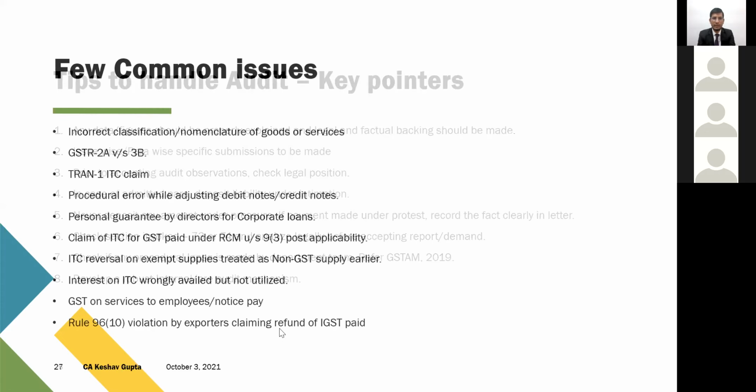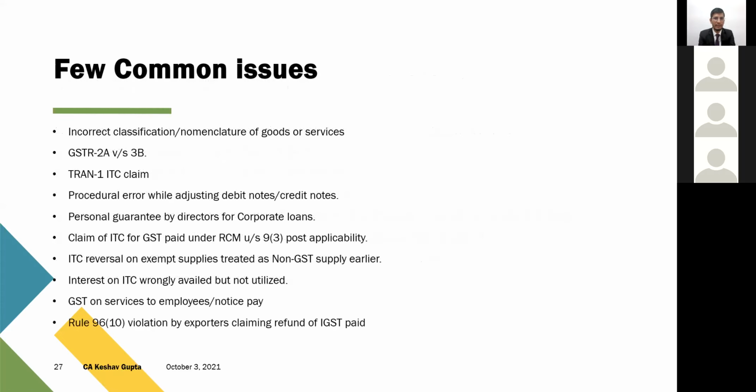So with this, I would just end, because I just mentioned a few common issues also, and we are already running beyond time. So yeah, it's 106. Just a few common issues which I could find out of my audit reports: GST 2A and 3B, it's a patent issue. They are 100% going to cover it in all the audits for any period, 17-18 also. Trans 1 audit, Trans 1 ITC. Similarly, for exporters, Rule 96(10) violation.